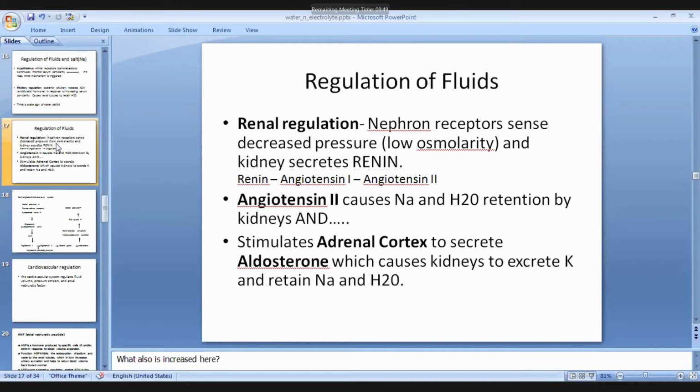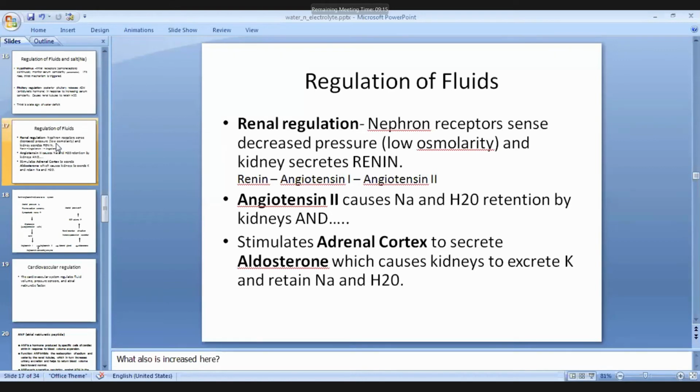And for some other mechanism, there is renal regulation. Nephron receptors sense the decreased pressure and low osmolality, and the kidney secretes the hormone renin. The renin angiotensin aldosterone pathway is triggered. Angiotensin II causes sodium and water retention by the kidneys, and also stimulates the adrenal cortex to secrete aldosterone, which causes the kidney to excrete potassium and retain water and sodium. So this is the renin-angiotensin aldosterone pathway for the retention of fluid.